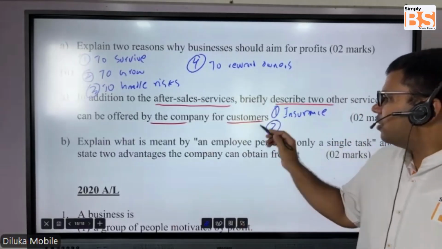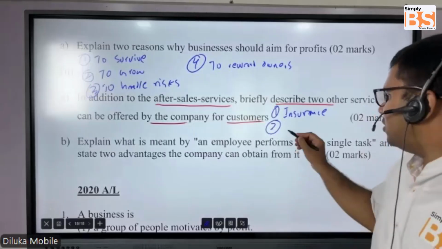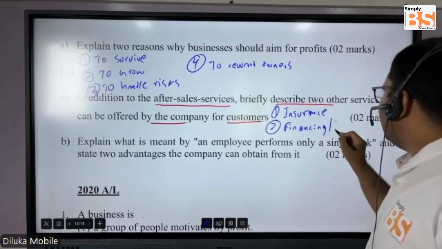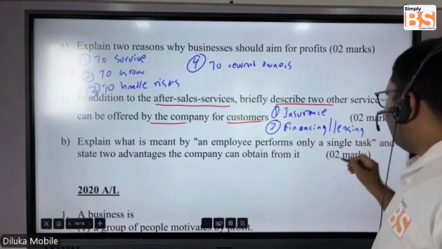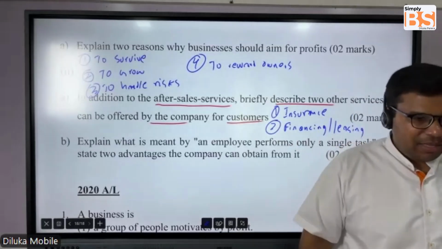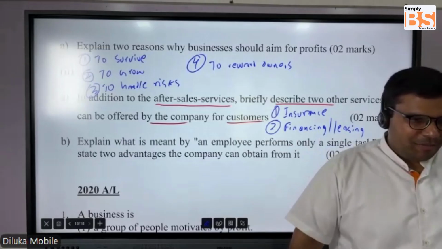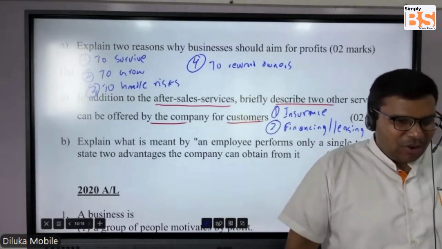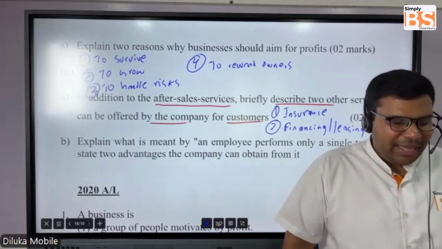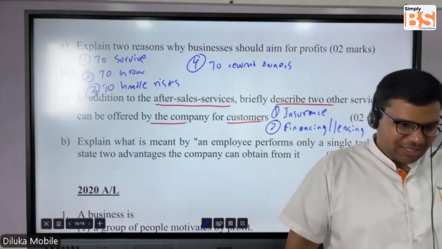Number 2, they can offer leasing or financing services. Because in Sri Lanka, students, vehicle prices are very expensive. Most individuals who are going for a better vehicle will put down some money that they have saved, but the majority are going through leases.